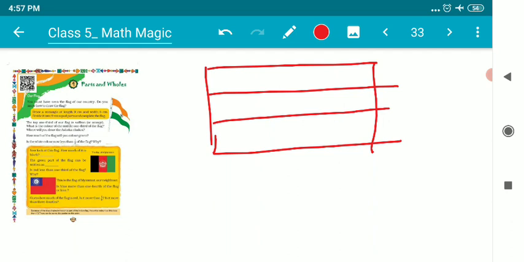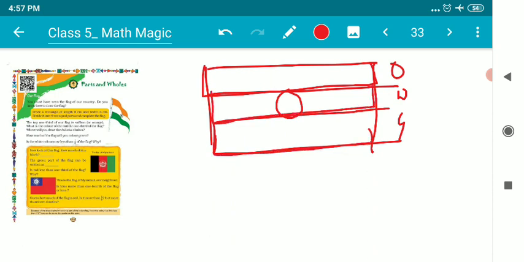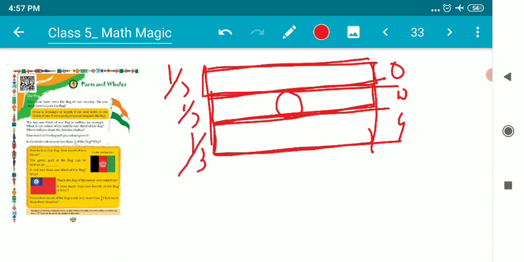The topmost one is either orange or saffron, whatever you prefer to say. We can say orange. The middle one is white and the bottom one is green, and in the center there is an Ashok Chakra, a circle. The question is, are all these three parts equal right now? Before drawing the Ashok Chakra, all these parts were the same. All were 1 by 3, 1 by 3, and 1 by 3.